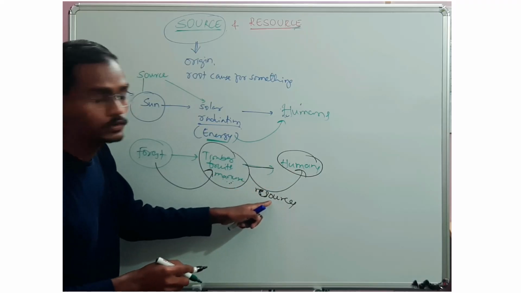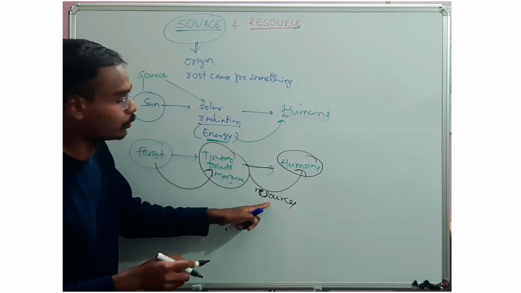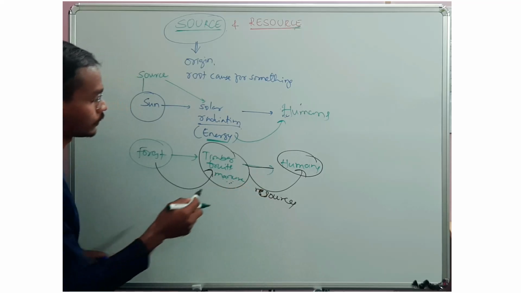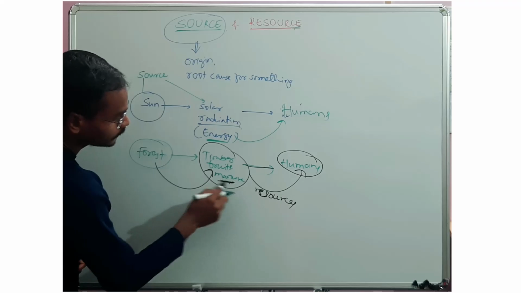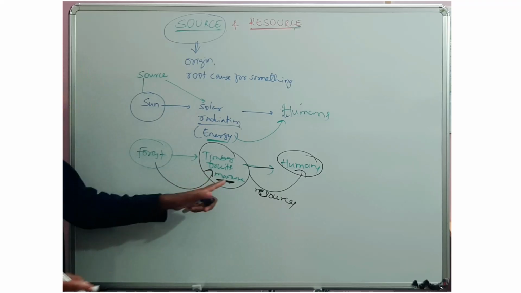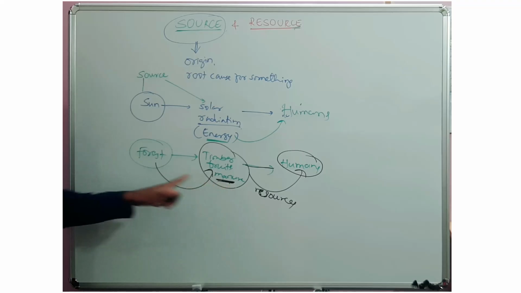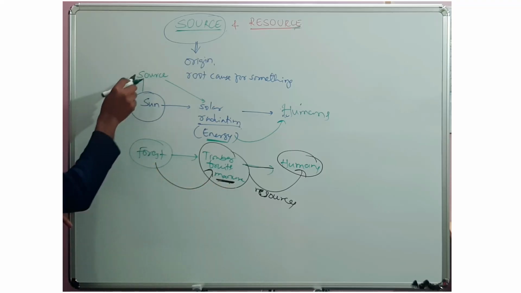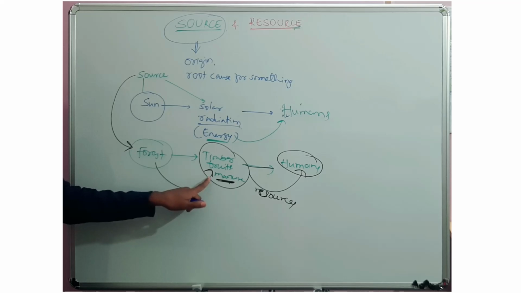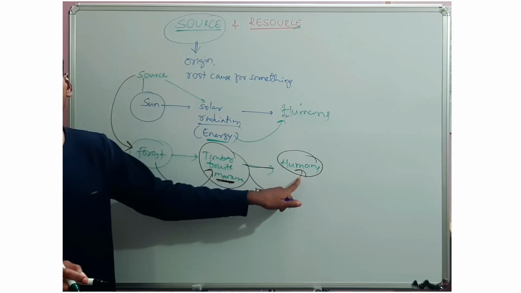What is the meaning of resources? We already know, that is something that satisfies human needs. Then what is the source for these things? Timber, fruits, manures are coming from where? Forest. Forest is the source, and these are resources to humans.